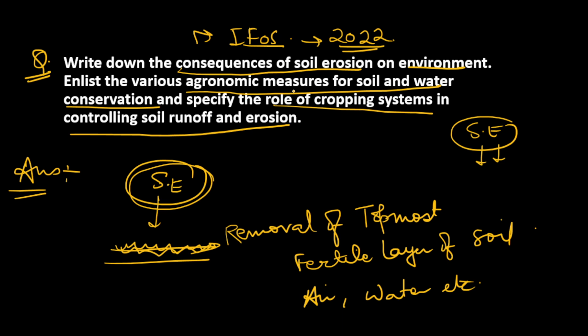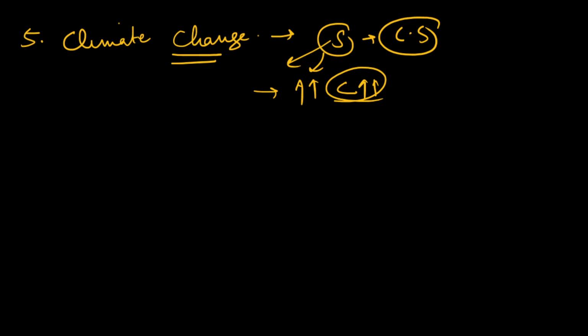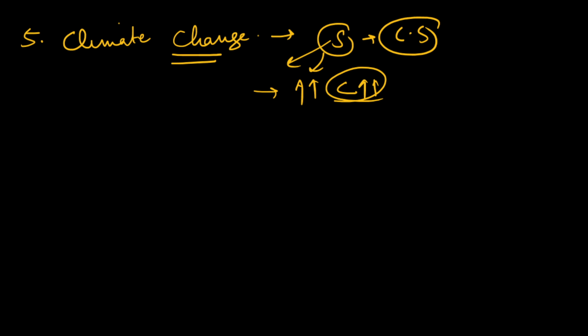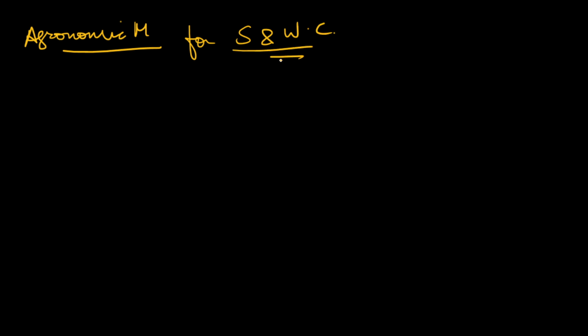The second part of the question is asking about various agronomic measures for soil and water conservation. So in the question you can see that we have to just enlist the agronomic measures. Enlist means we have to not explain that much, we have to just list it 1 2 3 4 what are the agronomic measures. So we will see the various agronomic measures for soil and water conservation. What could be those agronomic measures?